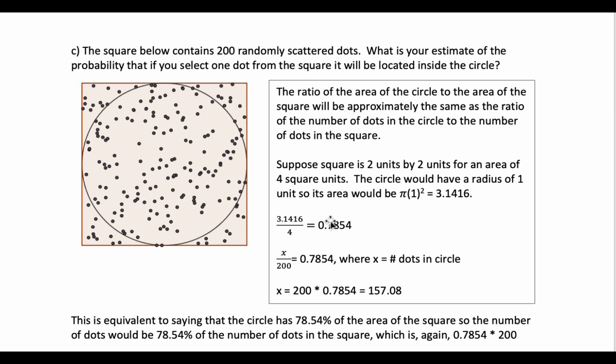So when we do that calculation, we can pick any unit we want for the area of the square. That doesn't change anything. So we're going to say, just for ease of calculation, suppose the square is 2 units by 2 units.